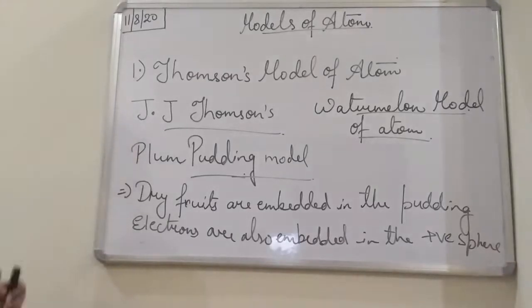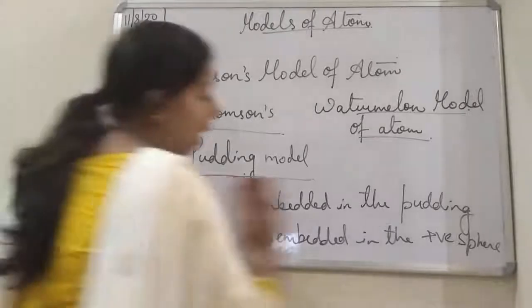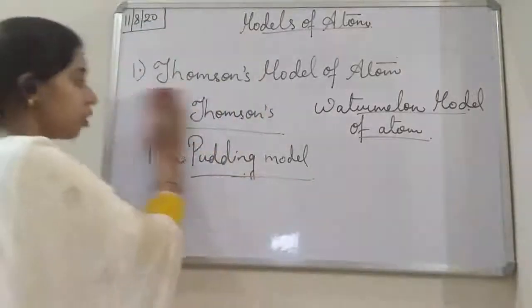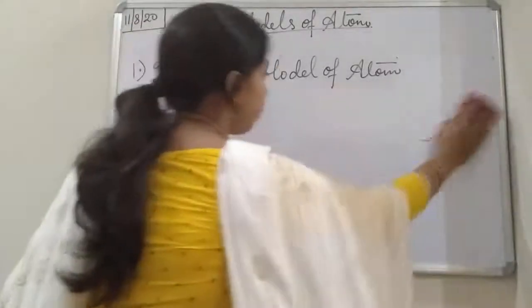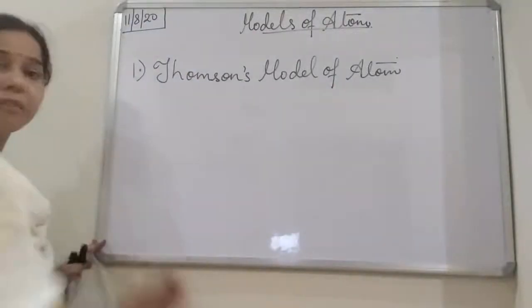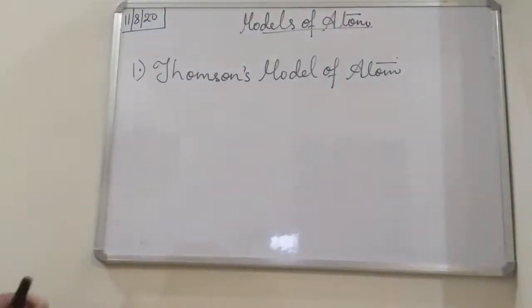Now we will see what postulates were given by the J.J. Thomson model. If the question is asked, what are the different postulates of the model of the atom, students?